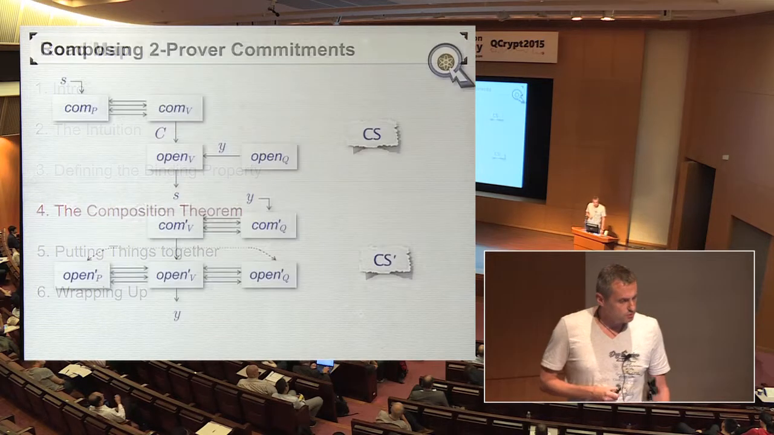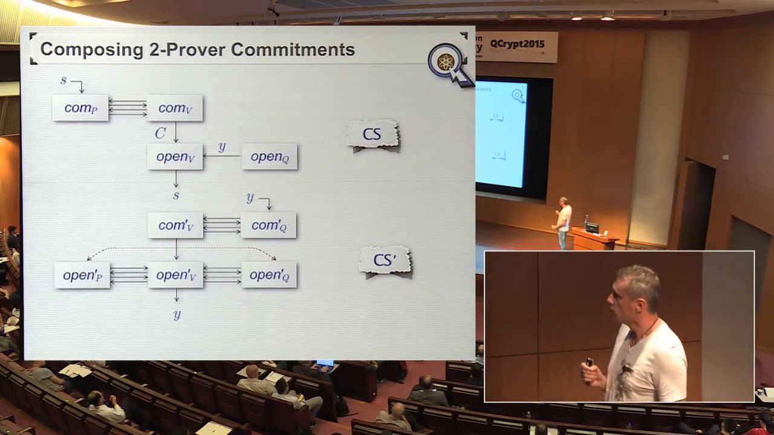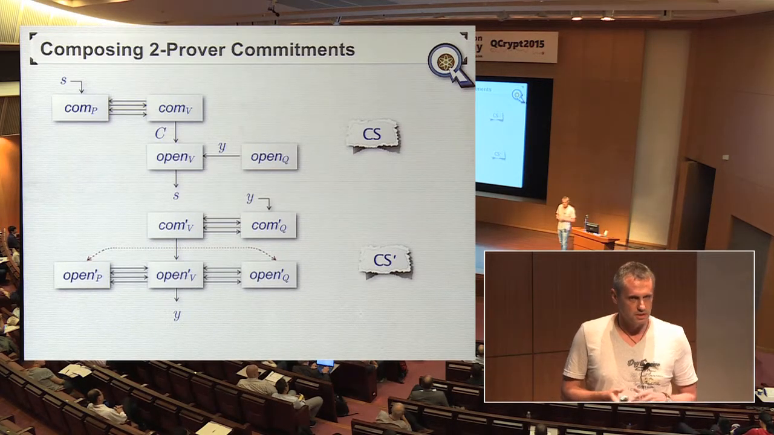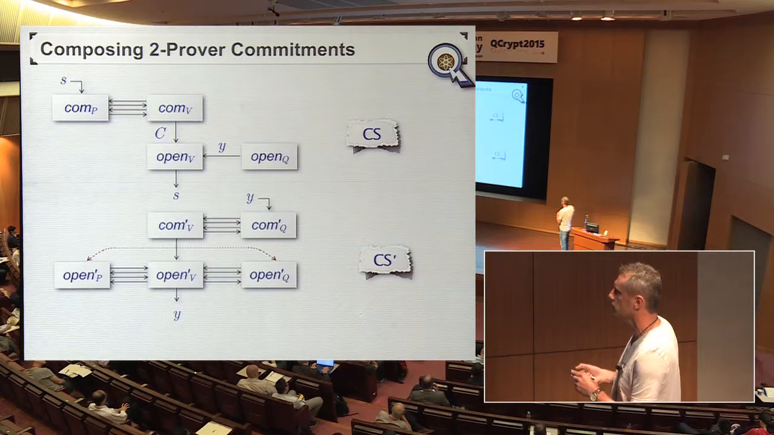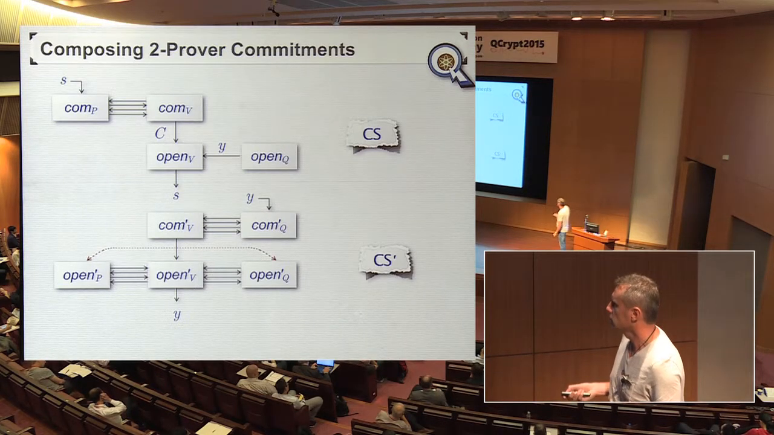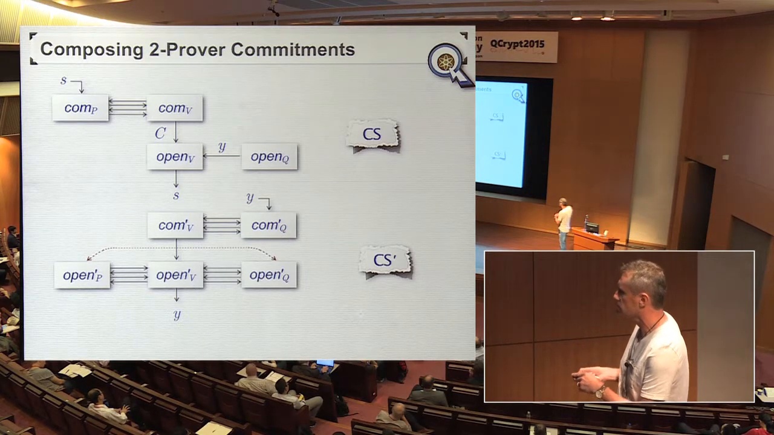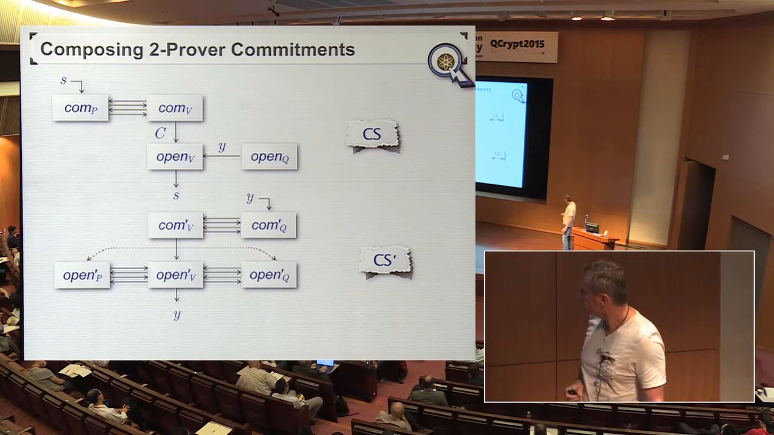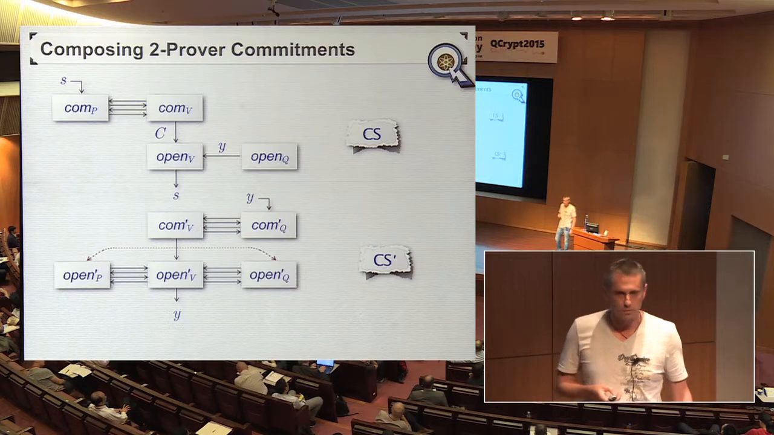Okay, so let me move on to the composition theorem. So what do we show? We start with two rather general two-prover commitment schemes. There is some restriction, like in the first scheme, only P should be involved in the commit phase and only Q should be involved in the opening phase. And only Q should be involved in the commit phase of the second scheme, but the opening phase may be more general in the second scheme. Now, given two such commitment schemes, I'm going to construct a new one, which I call the composition of the two.